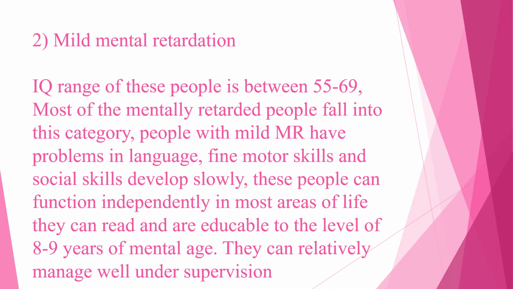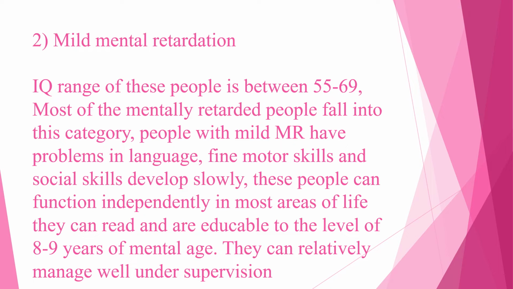So people with mild MR have problems in language, fine motor skills, and social skills. These skills develop really slowly. For example, if a child is expected to go to school, read and write at the age of 5 or 6, an individual with MR may have difficulty in that. They may be able to achieve this only after the age of 8 or 9. There's a lot of delay that you can see here.